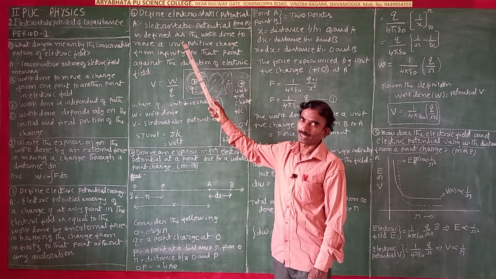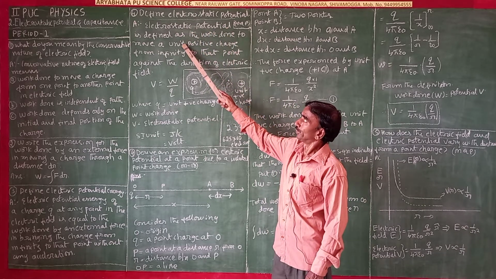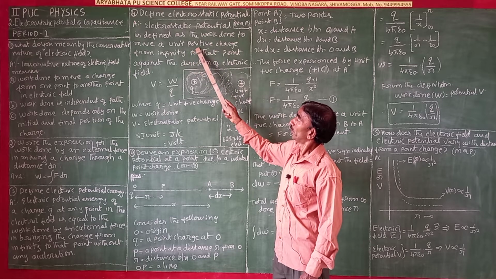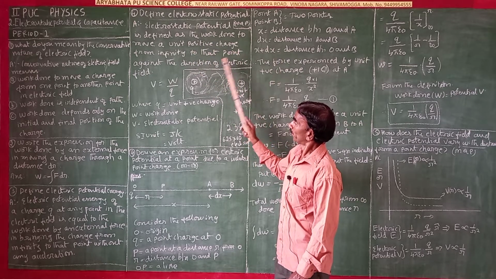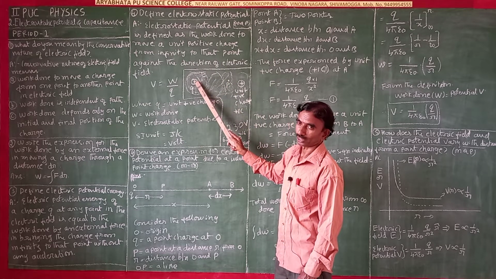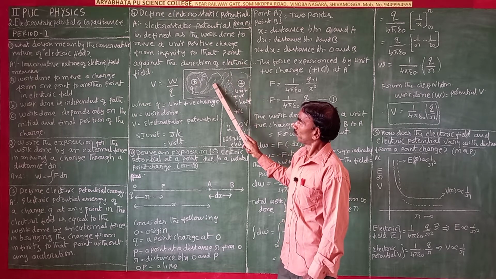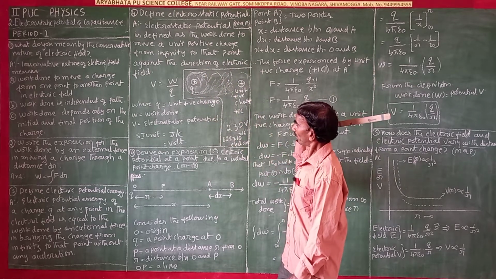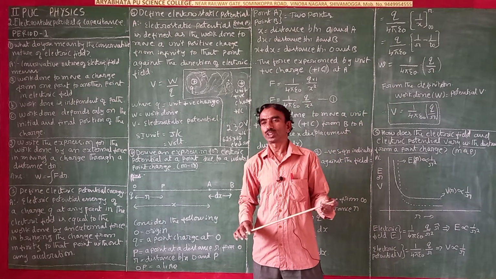So in general, what we are saying is electrostatic potential is defined as the work done to move a unit positive charge from infinity to that point. That point is near this charge Q, another charge, against the direction of the electric field. There is an electric field here. We have to bring a unit positive charge from infinity to this point. This is a short explanation.